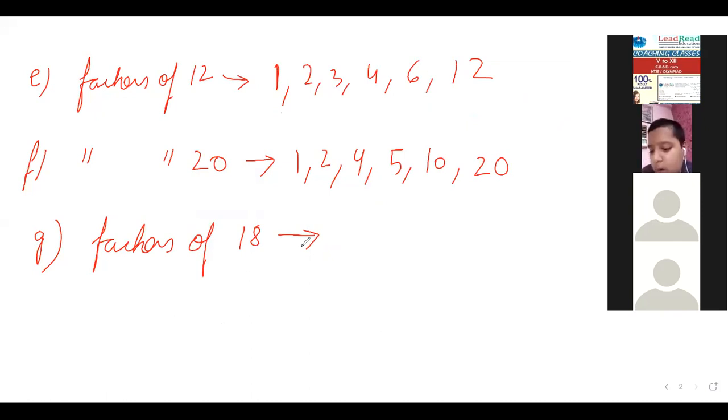Thank you, ma'am. Very good. Ahana, one factor is missing. Very good, Hriday. Yes, Ahana, you are correct.